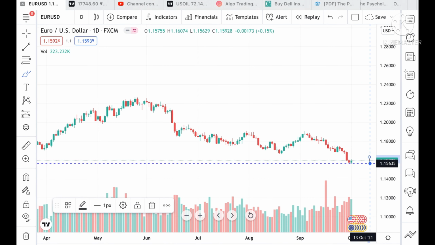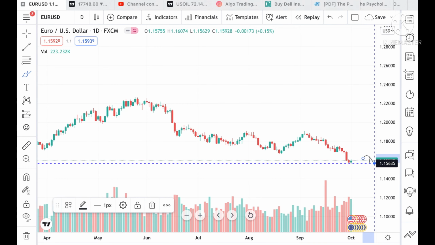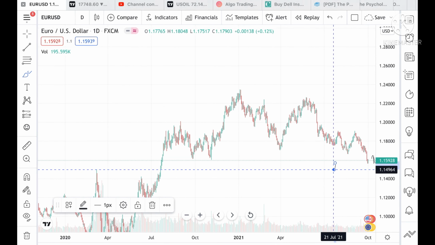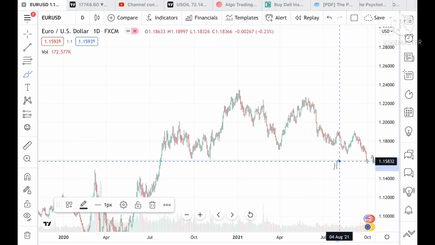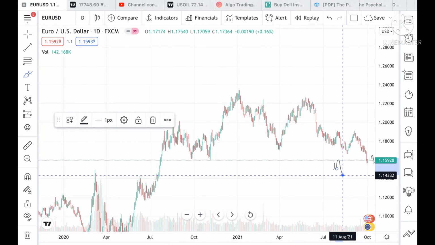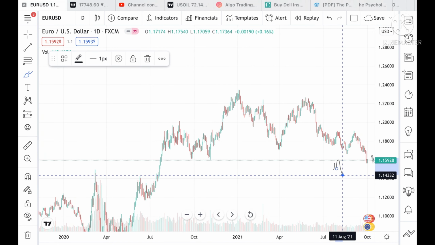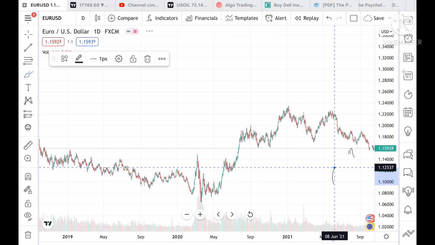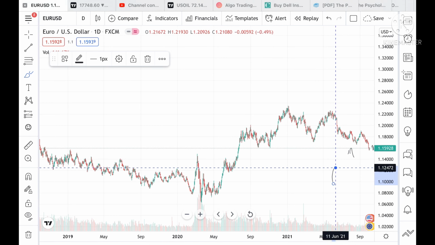So once if it again moves close to this level, suppose if it comes close to 1.15635, then we can see there will be a sharp fall and can touch a level of 1.14964, okay, there is a probability. And suppose if the price didn't sustain this level also, then we can see yes, it can go further down to a level of 1.14332. And suppose if the price didn't sustain that level also, then we can see yes, it can go further low to a level of 1.12472, which is a very strong support.